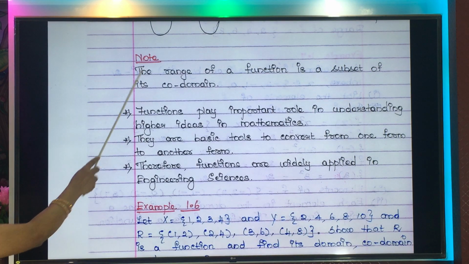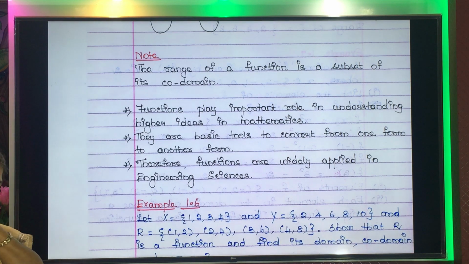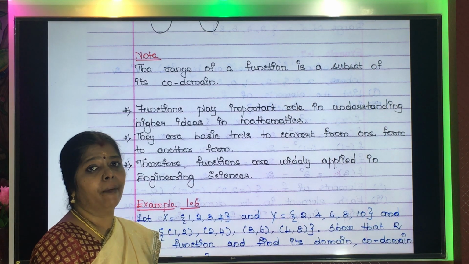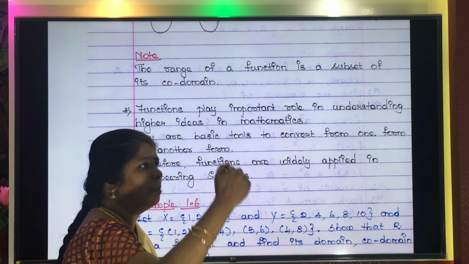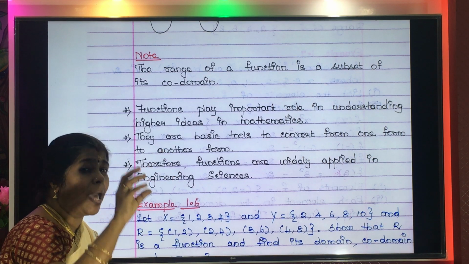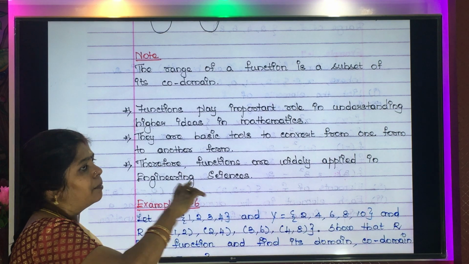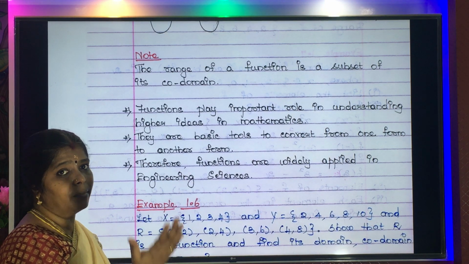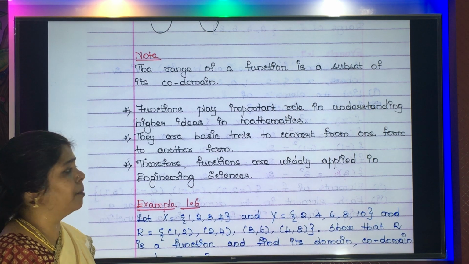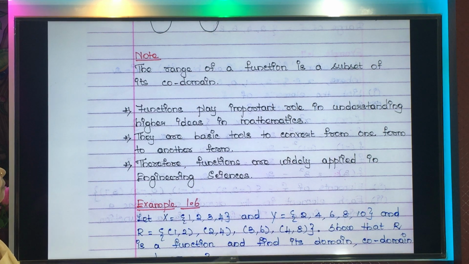Now, please note, the range of a function is a subset of the codomain. When I was explaining to you about the difference between range and codomain, I told you earlier, all the elements in the second set are called as the codomain. But whereas only the mapped elements will be included in the range. So range will sometimes have all the images, all the elements of codomain. Otherwise, it will have lesser elements. So whatever the case may be, range will be a subset to codomain. This is the first point you have to note.